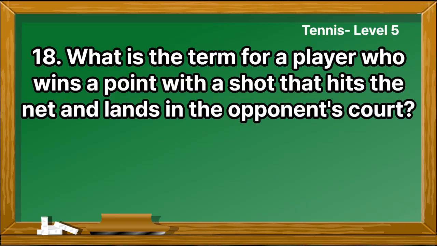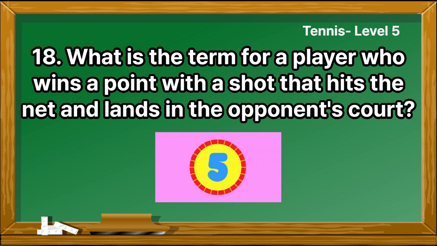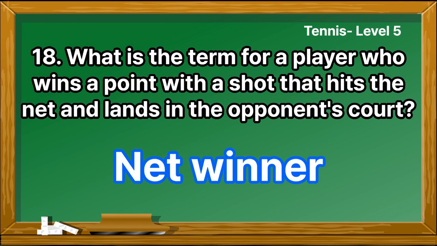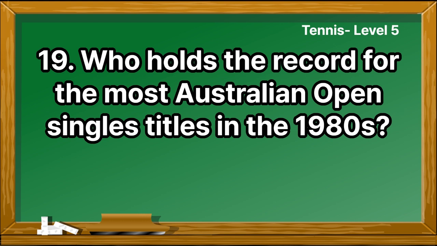What is the term for a player who wins a point with a shot that hits the net and lands in the opponent's court? Net winner. Who holds the record for the most Australian Open singles titles in the 1980s?